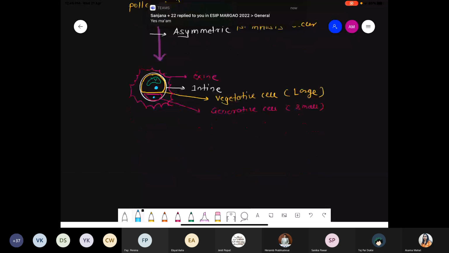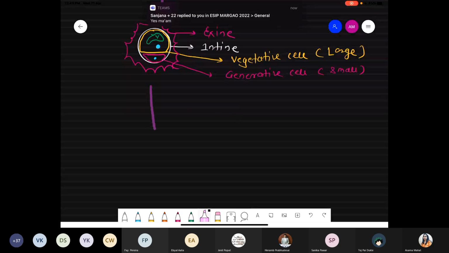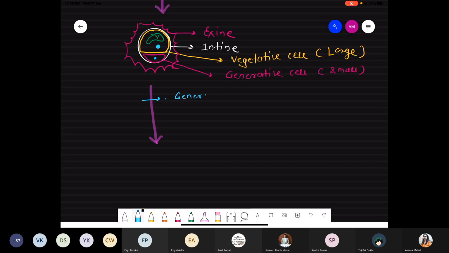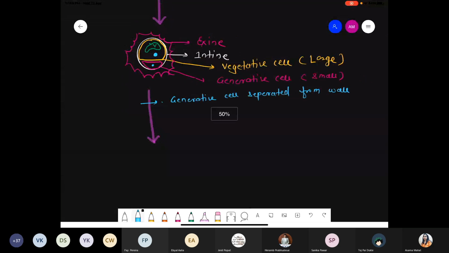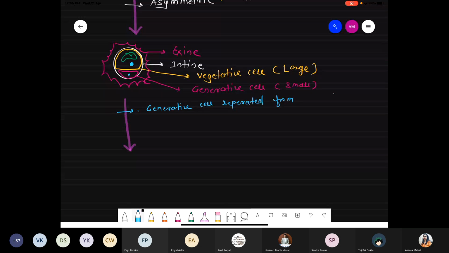Okay, chalo. Next process, write down on the arrow. Next process, what happened at this point? The generative cell separated from the wall of pollen, or pollen wall simply. So that generative cell simply separated from the pollen wall. That is the first event. Second event, now that same generative cell starts invagination into the vegetative cell. Invagination means what? Enter inside the cell.